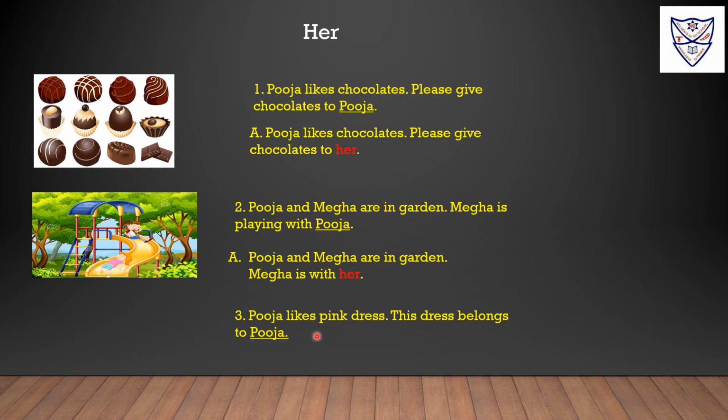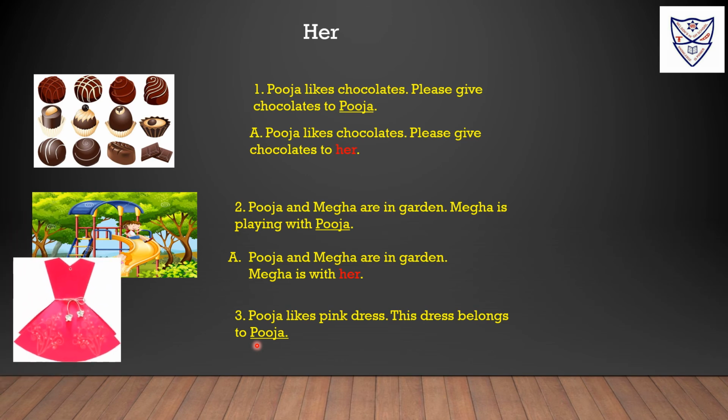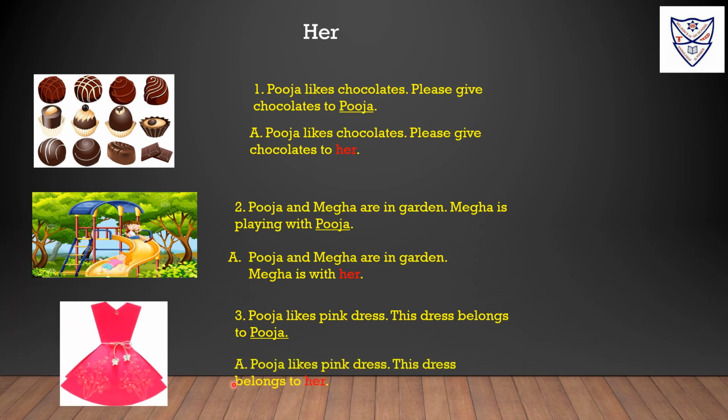Pooja likes a pink dress. This dress belongs to Pooja. Pooja likes a pink dress. This dress belongs to her. Here Pooja is again on the object place. So we will write the pronoun her. Here belong is a verb. After a verb, when a word comes, then we will use an object pronoun, that is her.